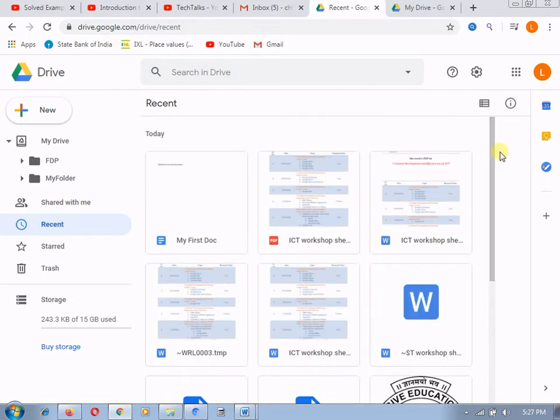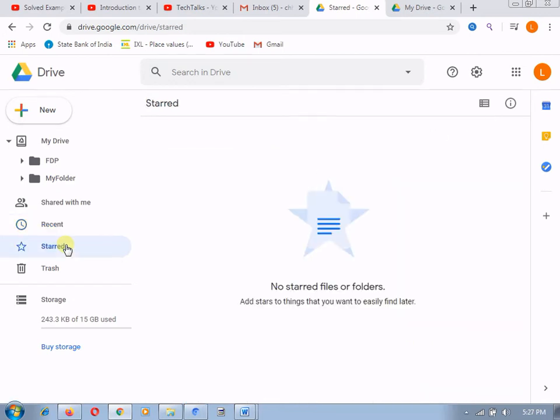So if you want to access the things which you have worked recently, instead of searching for them in the drive, you can directly go to the Recent tab, and here you can see all the files which you have worked on recently. You can star any document, and you will see it in the Starred tab.